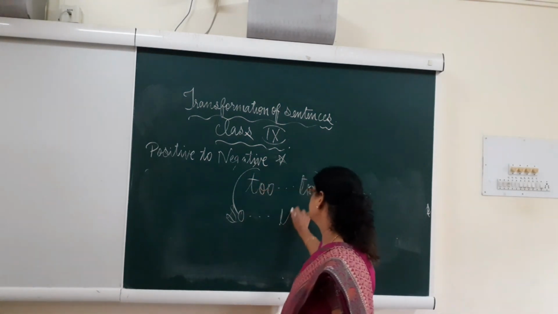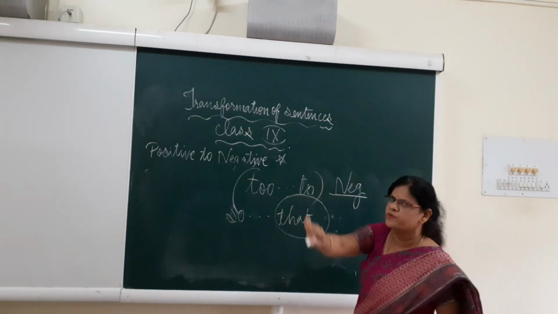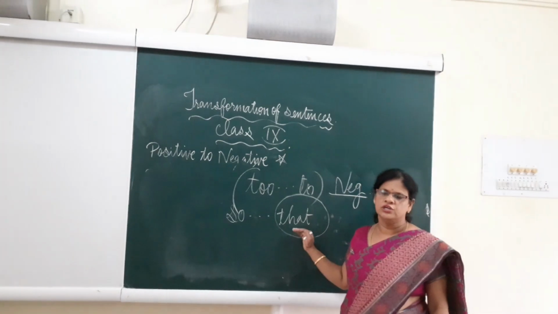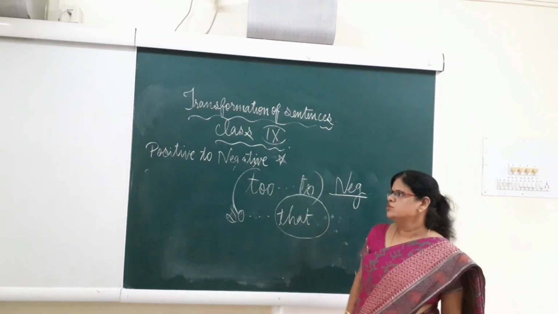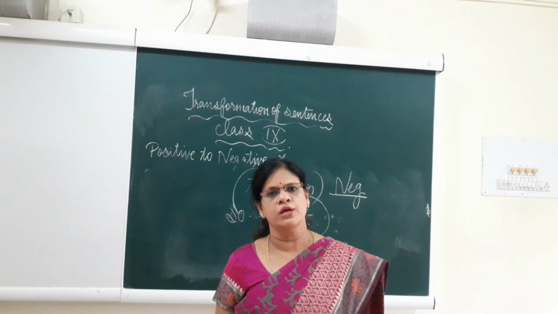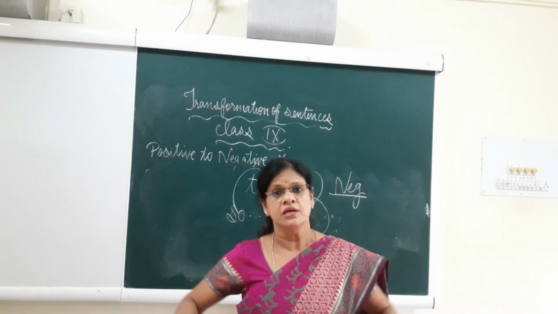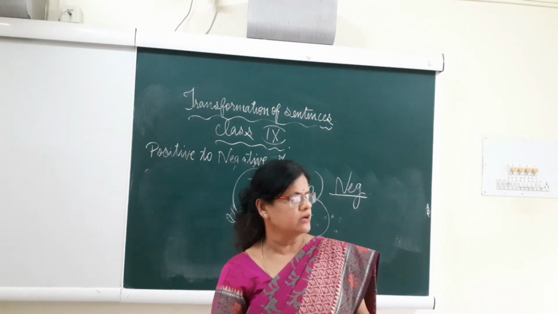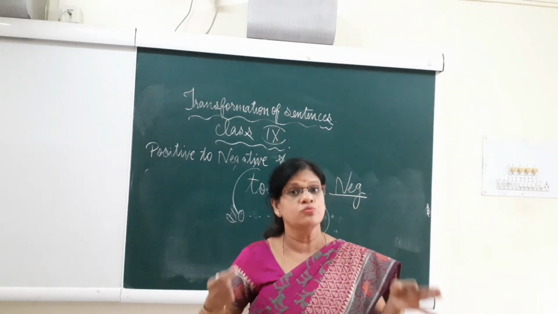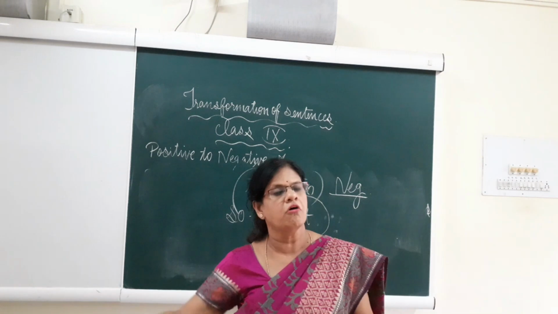Because the so that correlative conjunction will have its subordinate clause always in negative. The subordinate clause in so that will always be in negative. Suppose I say this table is too high for me to reach, for me to be comfortably keeping my book. Sometimes children tend to make mistakes by using too with that. No, that's wrong.